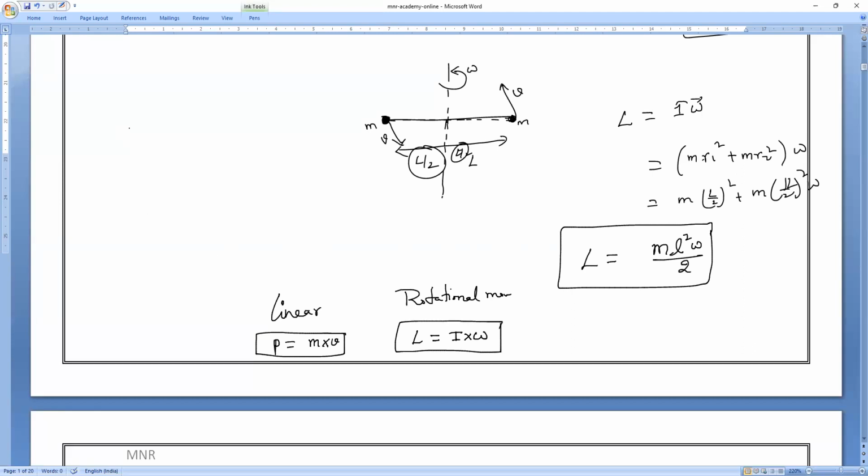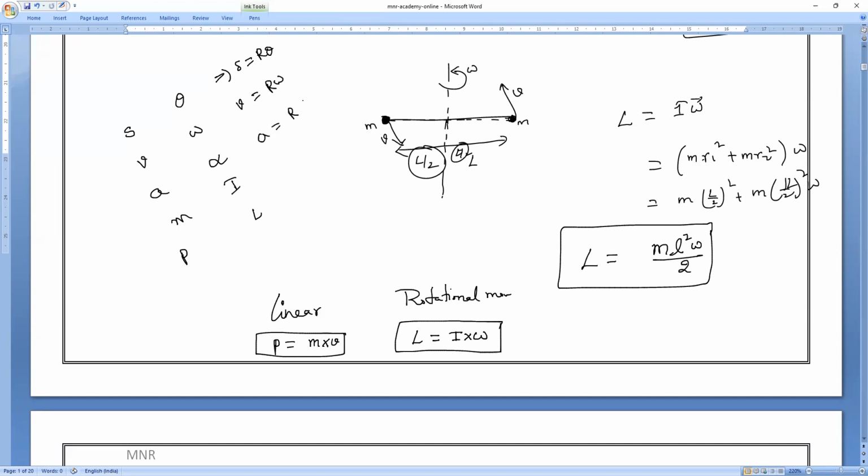Till now we have studied displacement and angular displacement, velocity and angular velocity, acceleration and angular acceleration. Now mass and inertia, next momentum P and here angular momentum. So what are the relations, everybody? S is equal to R theta. Open your mouth. V is equal to R omega.